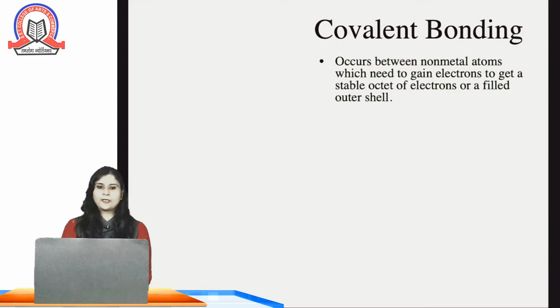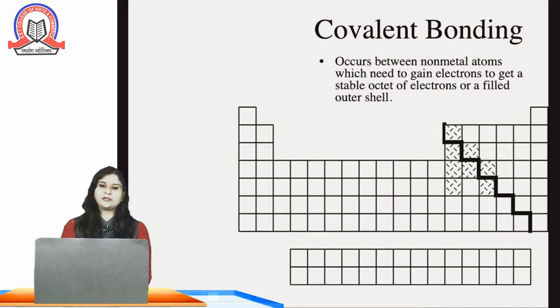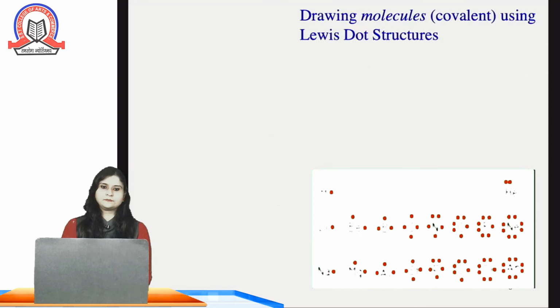Covalent bonding occurs between non-metal atoms which need to gain electrons to get a stable octet of electrons or a filled outer shell. You can see the picture of periodic table here, and the zigzag line is showing the separation of metals and non-metal group. So, the non-metals are the atoms which normally show covalent bonding.